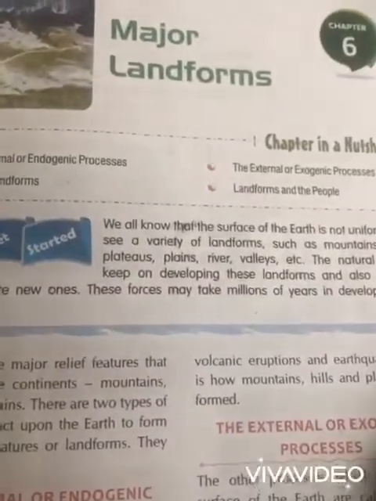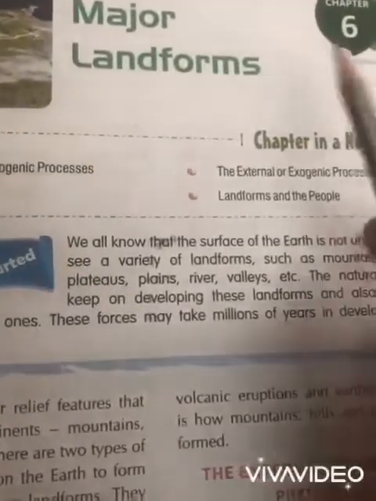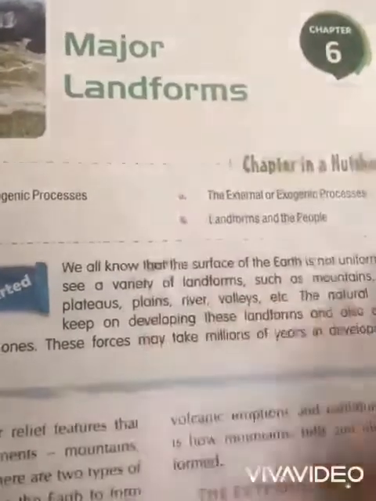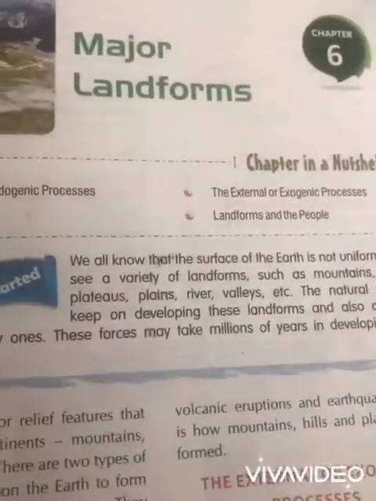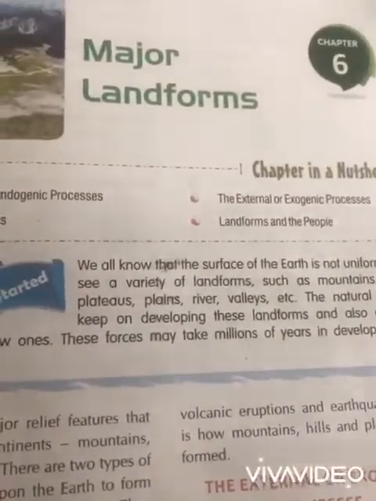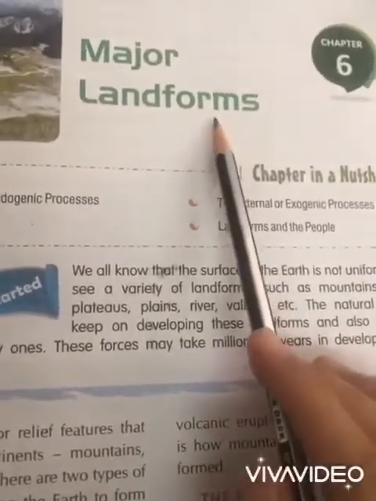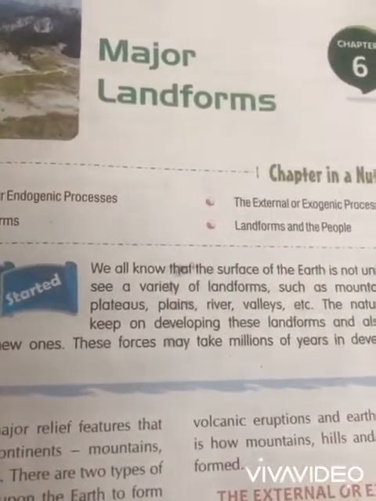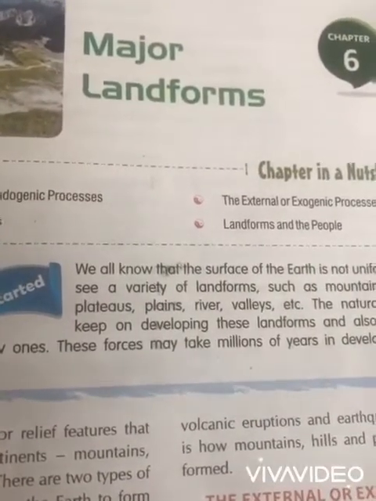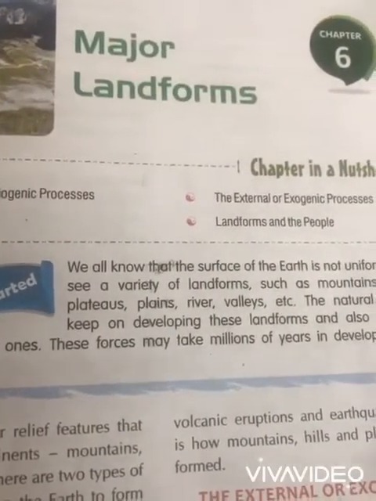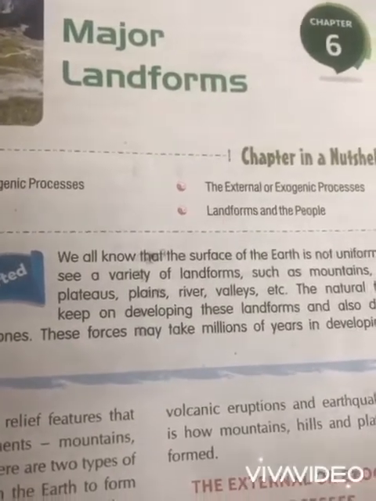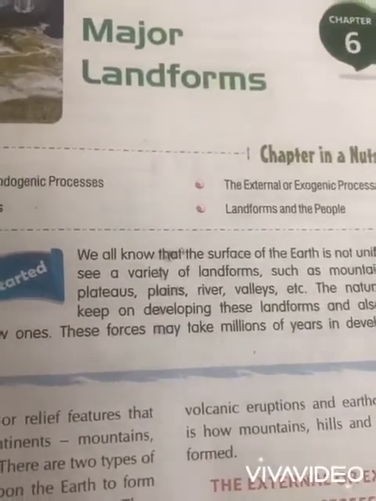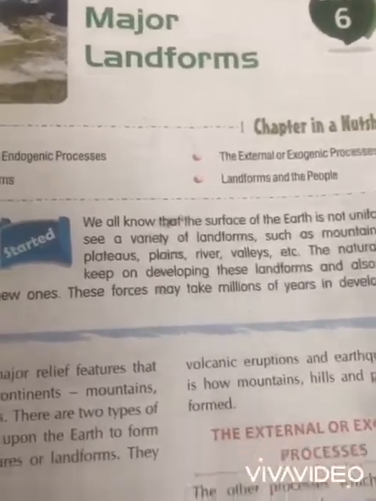Good morning, everyone. Today we are going to start our sixth chapter of geography, major landforms. Before starting this chapter, you should know the meaning of landform. What is a landform? A landform is something which is naturally created on the surface of the earth. So, in this chapter, we will discuss the various landforms on the earth's surface.